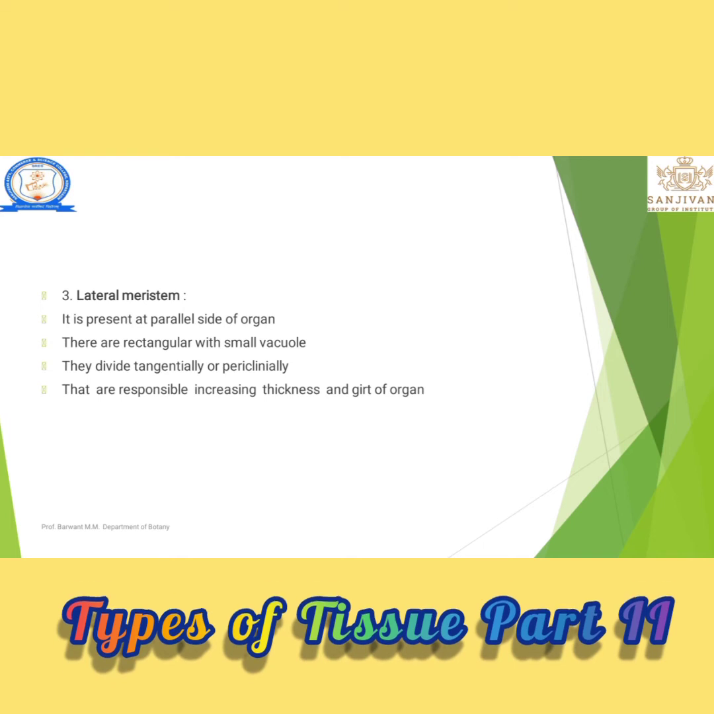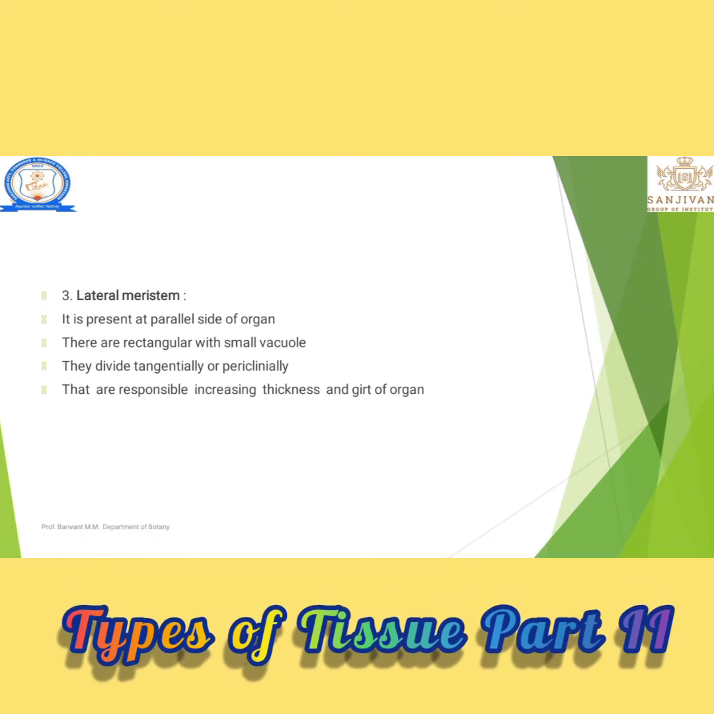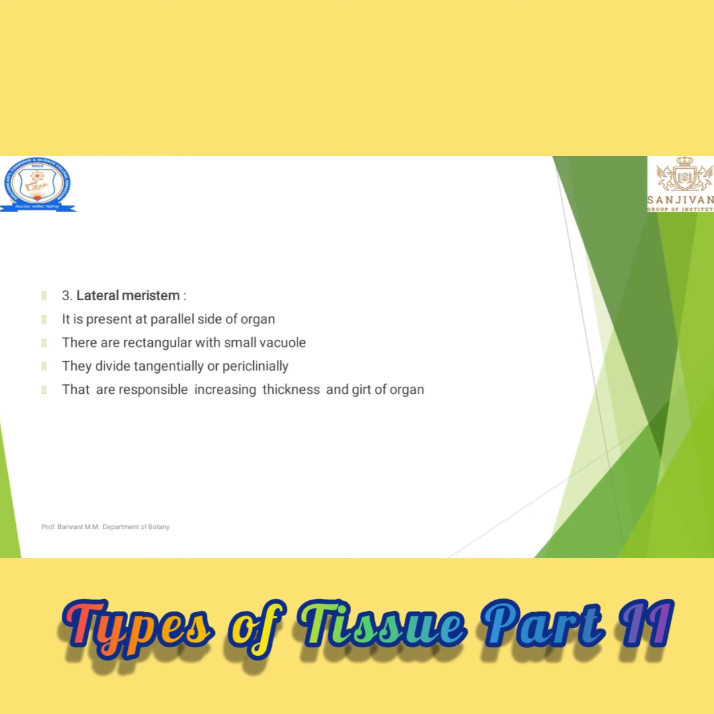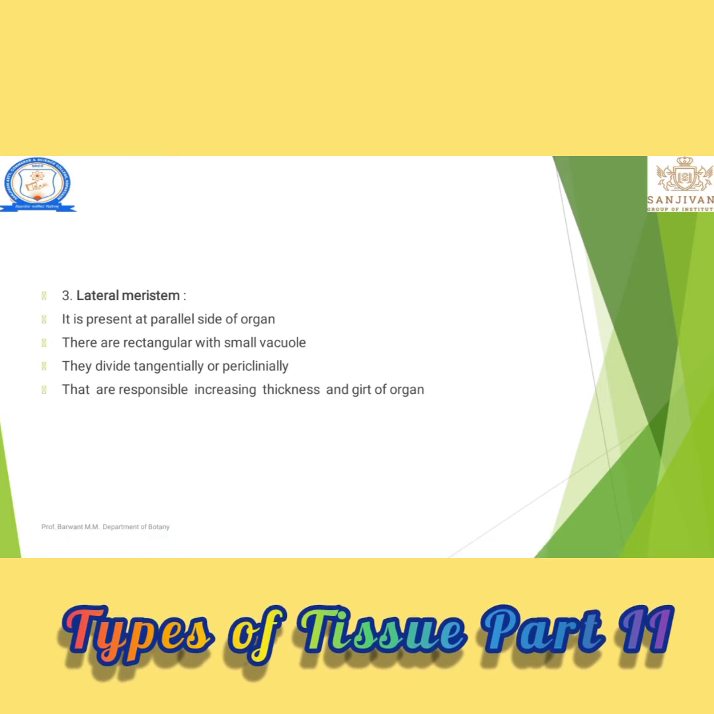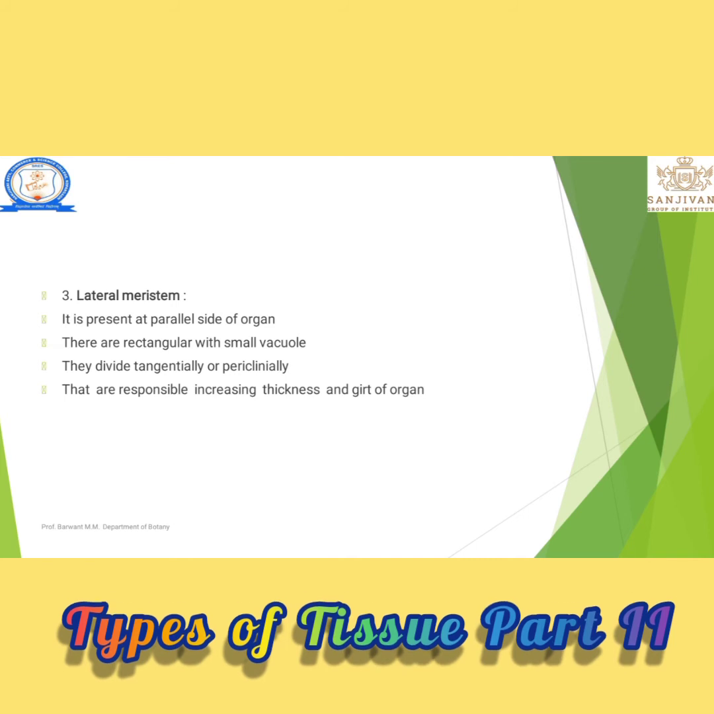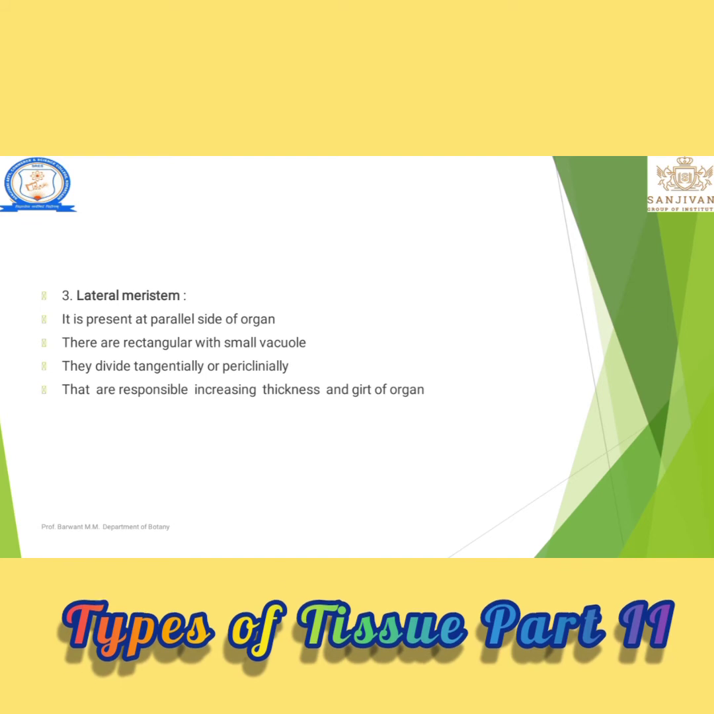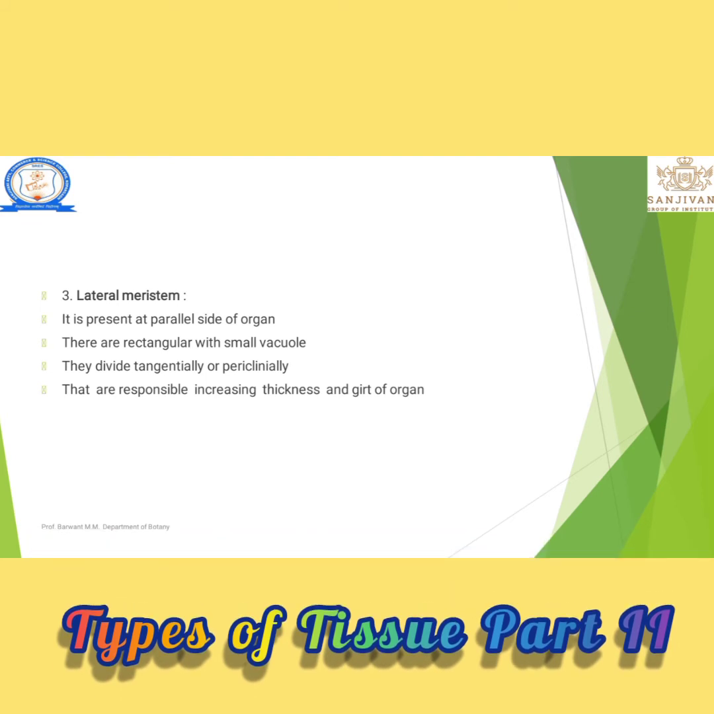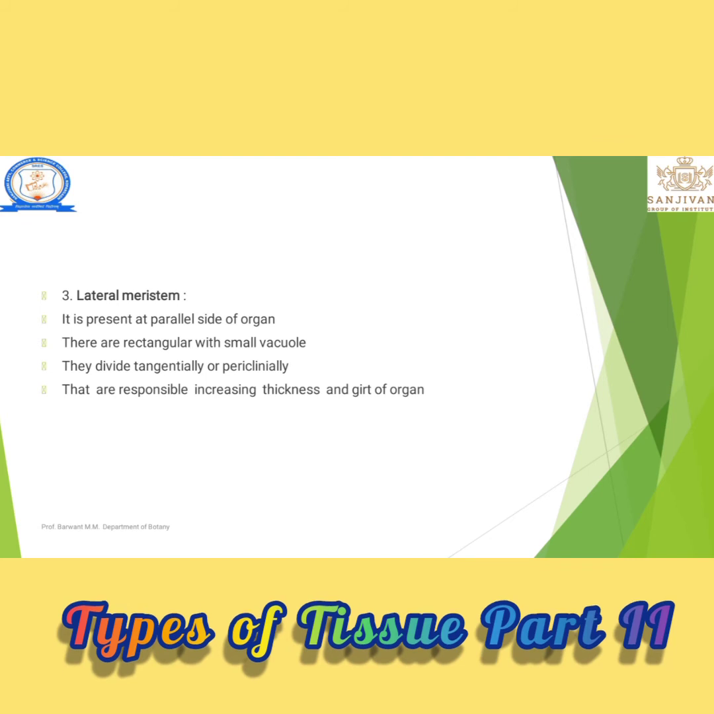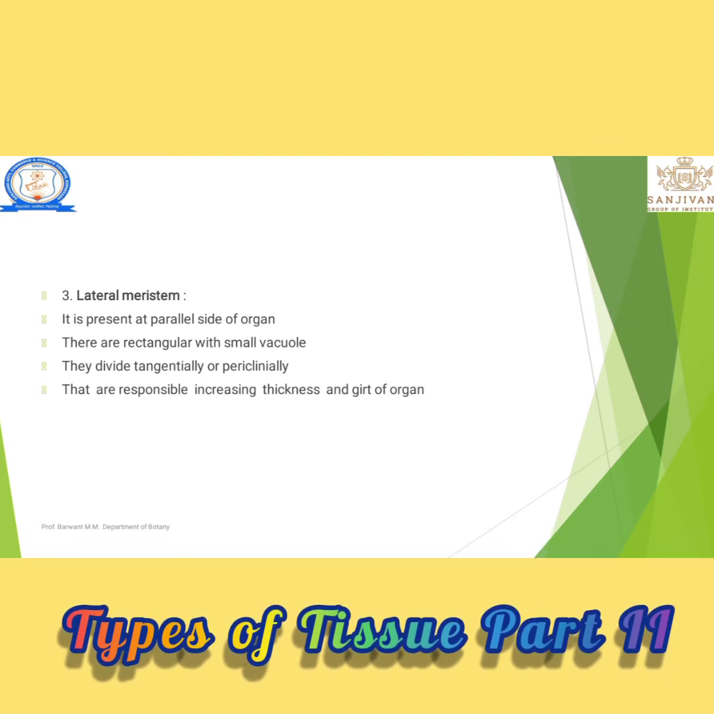That means in a stem, the central xylem and phloem are present. The lateral position of that permanent tissue is known as the lateral meristem. The meristems are situated on the outer side of the organ, such as the epidermal tissue. They are rectangular with small vacuoles. Why are they made up of vacuoles? Because it is the epidermal tissue.